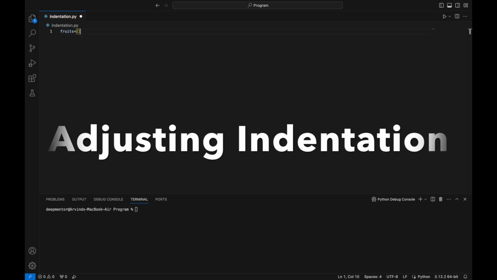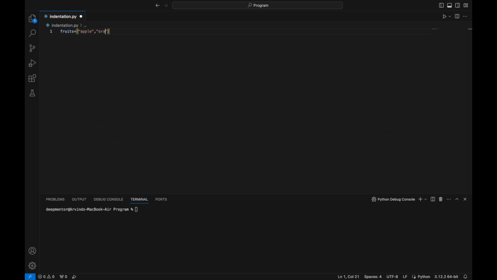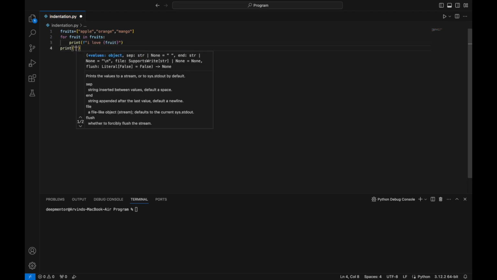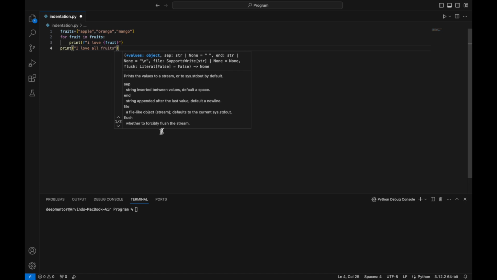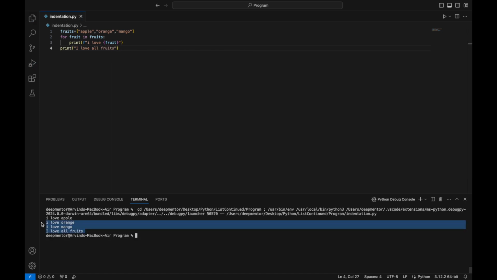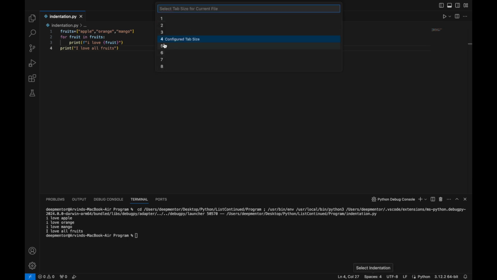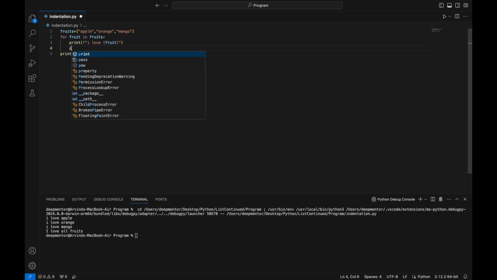Let's see how we can adjust the indentation value in Visual Studio Code. In my Visual Studio Code, you can see as soon as I moved to next line of for loop where an indentation is required, IDE itself generated an indentation of 4 spaces. You can adjust the indentation spaces in the Visual Studio Code by clicking the spaces value shown at the bottom. Because the value is set as 4 for me, whenever I press the tab key, it automatically adds 4 spaces for me.